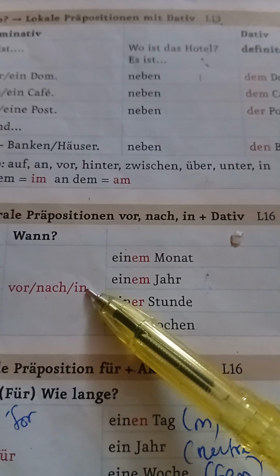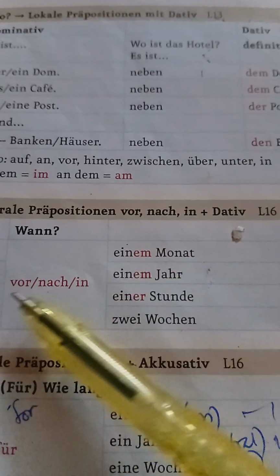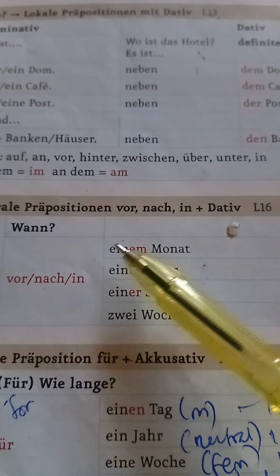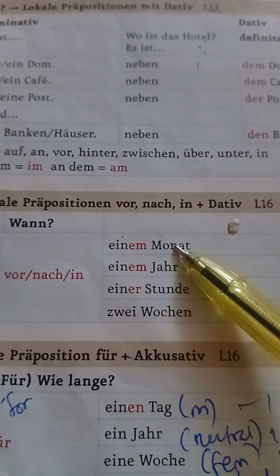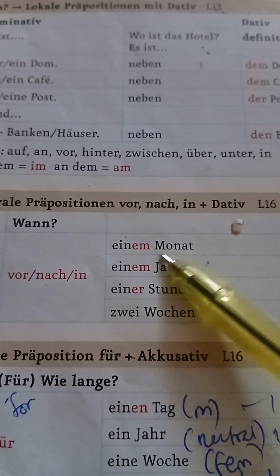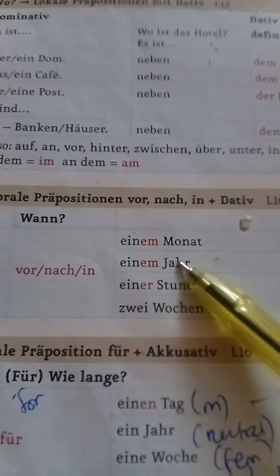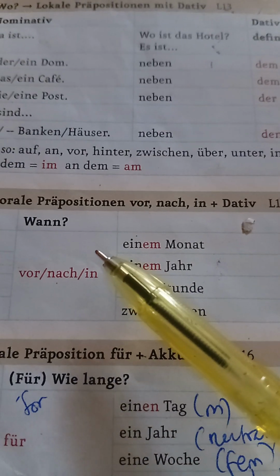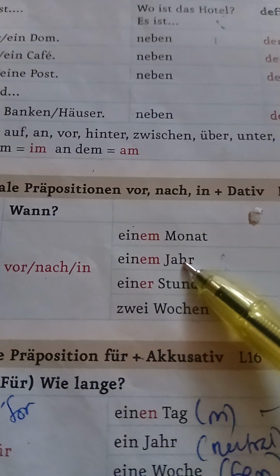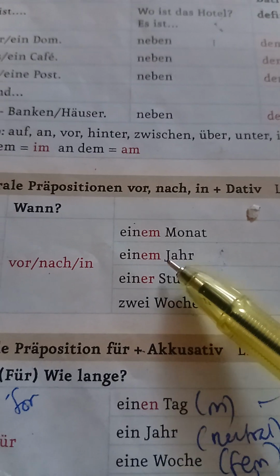In German, when you want to say 1 month ago, you will say ago 1 month, vor einem Monat. After 1 month, nach einem Monat. In 1 month, in einem Monat. Ago 1 year, vor einem Jahr. After 1 year, nach einem Jahr. In 1 year, in einem Jahr.